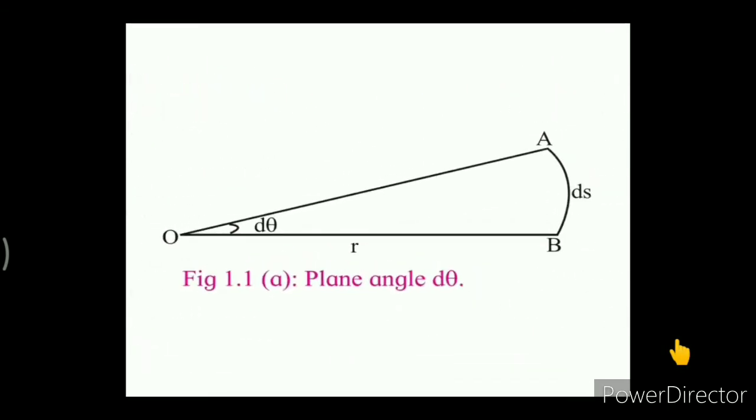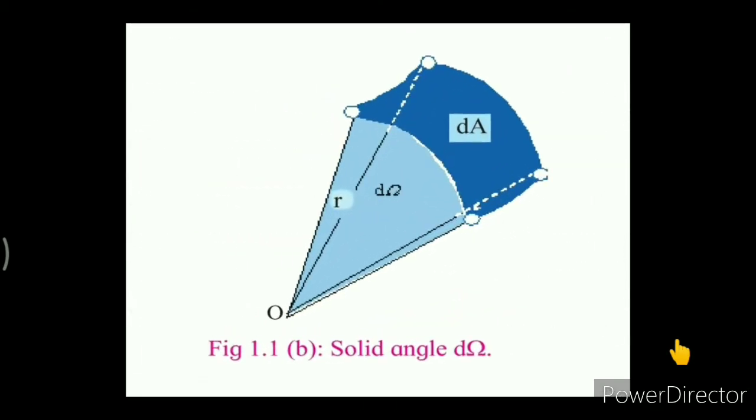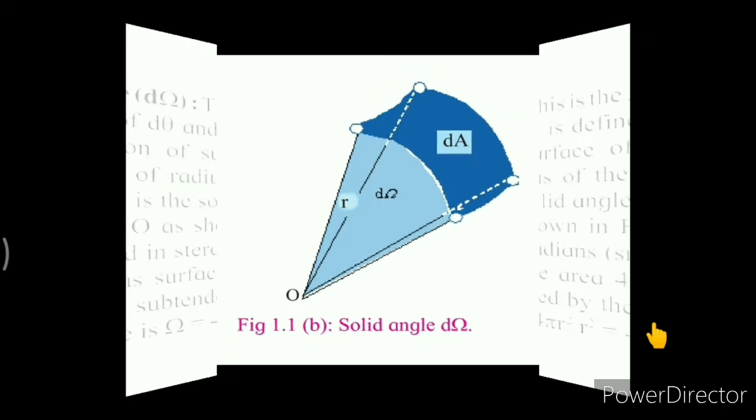Let's see the next supplementary unit, that is the solid angle. The solid angle is nothing but the 3-dimensional analog of the plane angle. Over here we have to consider a sphere of radius r, so that the angle subtended at the center of the sphere by means of the surface area of the sphere is said to be the solid angle.